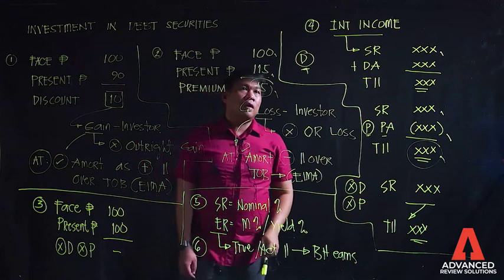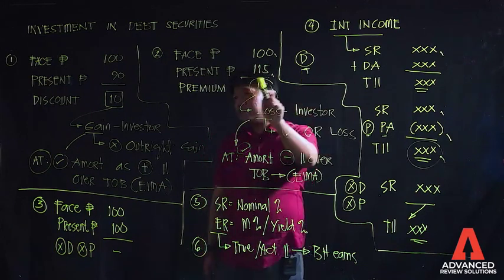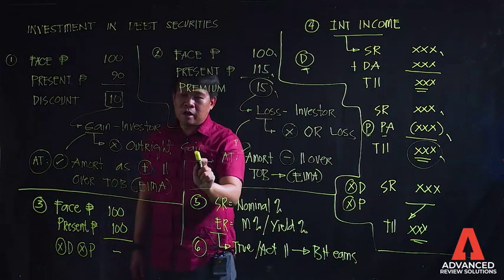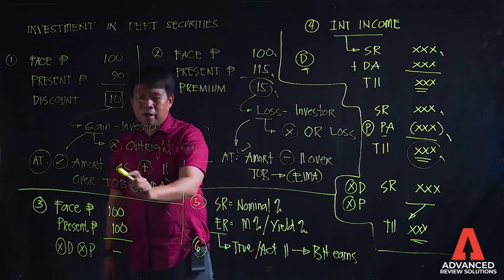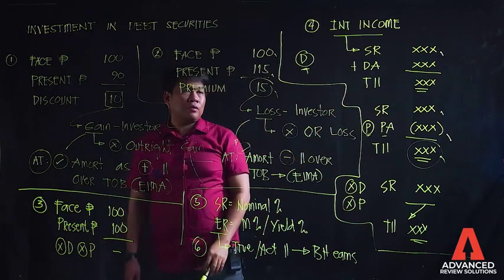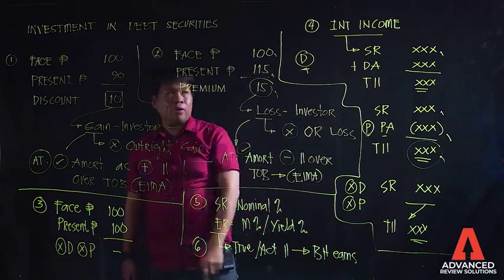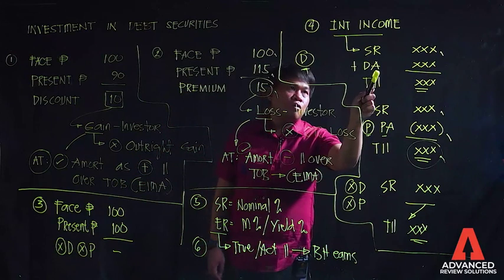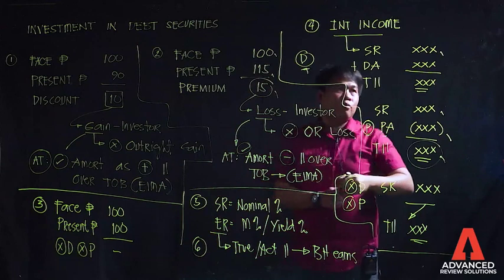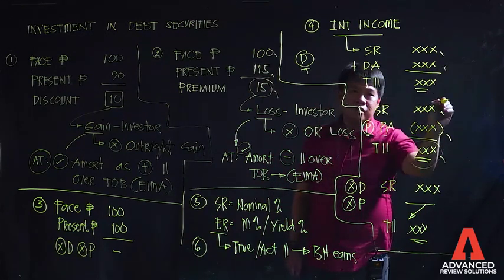Let's have first the discount transaction. Under discount transaction, ang sabi mo, that is a gain on the part of the investor but should never be treated as an outright gain. That should be amortized as an addition to interest income over the term of the bonds. So that discount amortization, because that is a gain on the part of the investor, will adjust your interest income upwards, meaning dadagdag po yan. So this is now your total interest income under discount transaction.